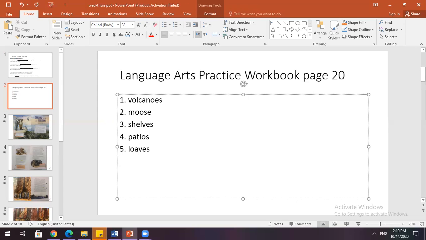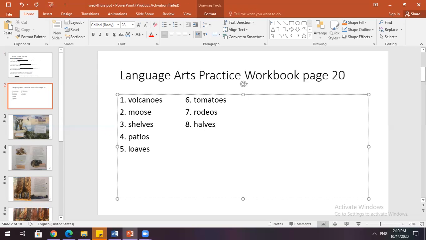Number 6 is tomato. Tomato becomes tomatoes. We add ES. Number 7, rodeo. We said we add S to form rodeos. Number 8, half becomes halves.